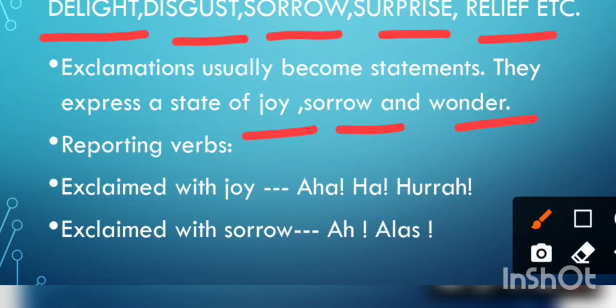Now, what kind of reporting verbs? How would we change reporting verbs? If you find exclamations, ah, ha, hooray, then it means joy is expressed. So, you will be converting said to into exclaimed with joy. If you find ah, alas, so exclaimed with sorrow.